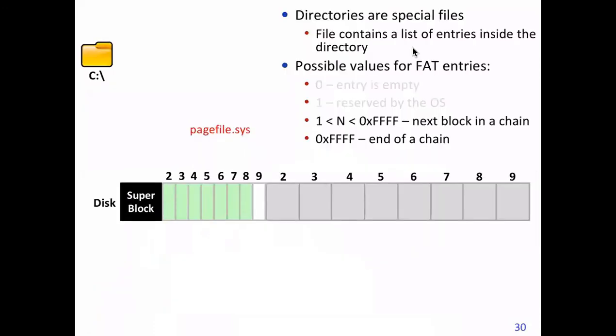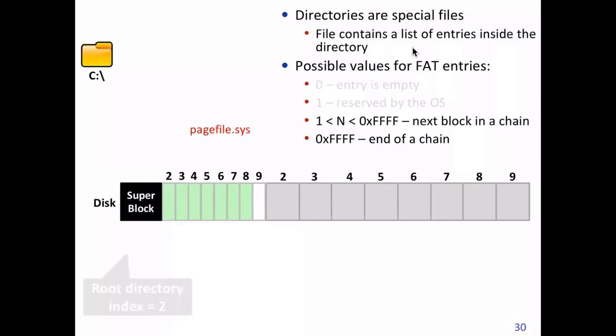So now let's take up this example. Note that this is not the true picture as in the diagram we saw in the beginning. It's slightly different, but this is just for illustration of how FAT actually works. Note that the blocks shown here in green, 2, 3, 4, 5, 6, 7, 8, 9, actually belong to the FAT for the example here, assuming this partition has 9 blocks, starting from 2. Let's not worry about 0 and 1 at this point in time.